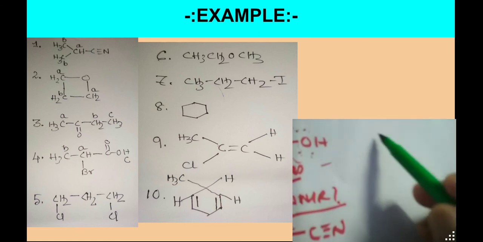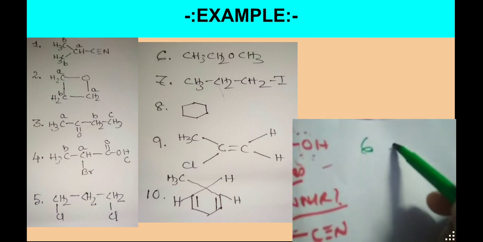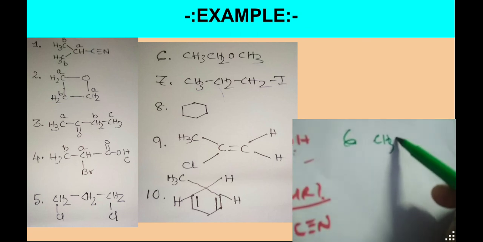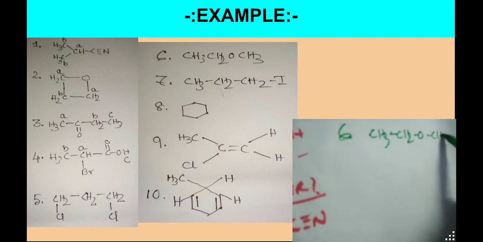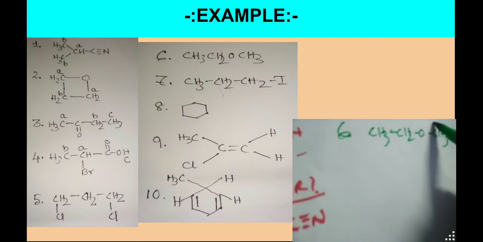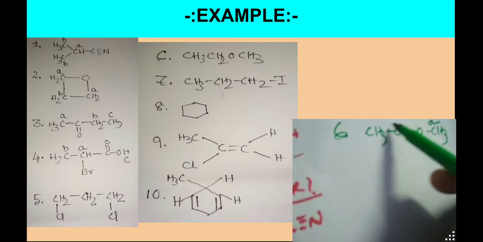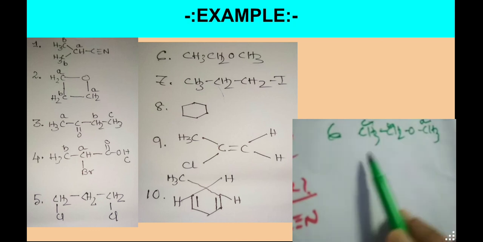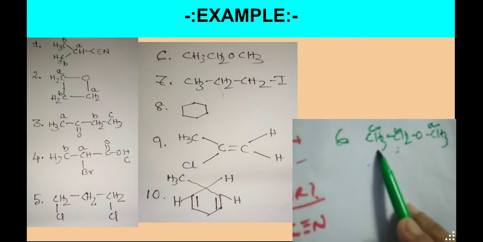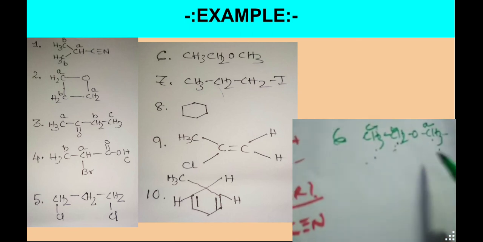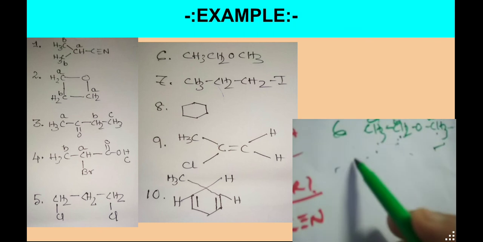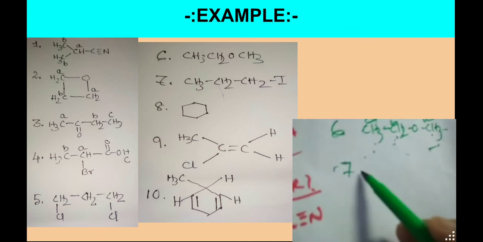Example 6 is very easy here. I will write CH3, CH2, O, CH3. Okay, with respect to this one A, this one B, and this one C, C will show a triplet, B will show a quartet, and this will show a singlet. It's very simple. And 7.